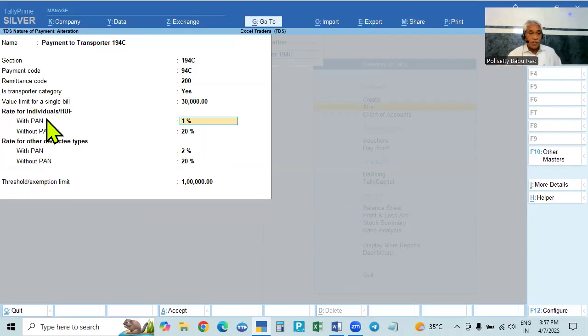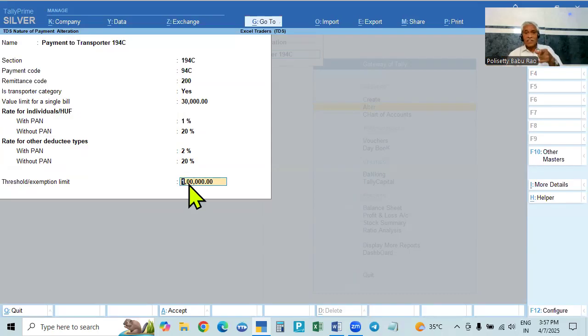In the case of individual HUF, with PAN 1%, without PAN 20%. In the case of other deductees, except individual HUF, with PAN 2%, without PAN 20%, and the aggregate limit for the whole year is 1 lakh. The single bill value is given separately, and the aggregate value too.